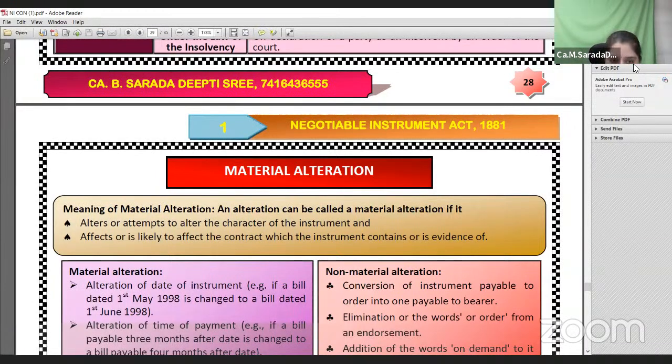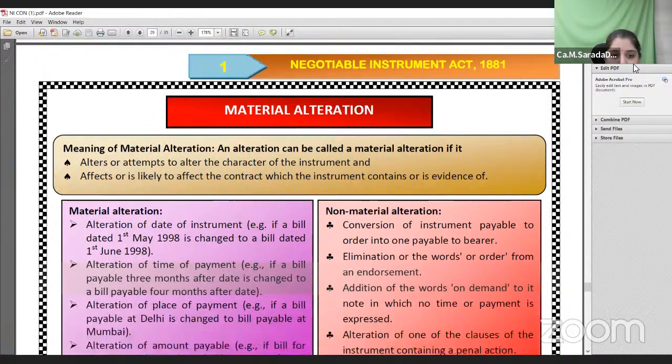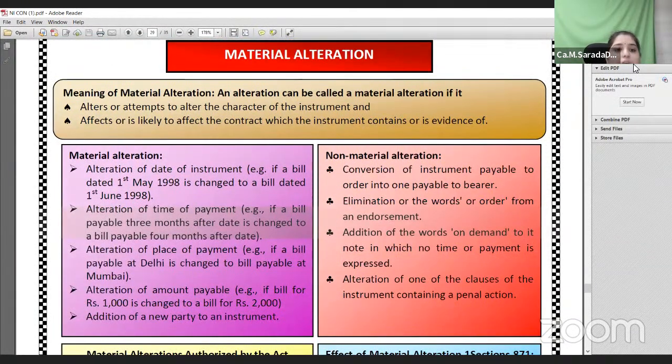Examples of material alteration regarding the date of the instrument, the time of the payment, and the place of the payment. Suppose there is a mistake in mentioning the year in the negotiable instrument, so instead of 2022, they mentioned 2021. In such a case, that alteration can't be termed a material alteration according to the provisions of the Negotiable Instrument Act. However, any alterations regarding the date of the instrument, time of payment, place of payment, and amount, if altered without the intimation of the prior parties, are termed a material alteration.